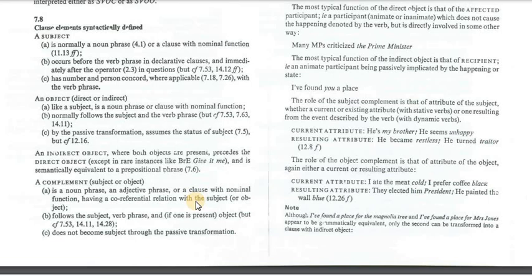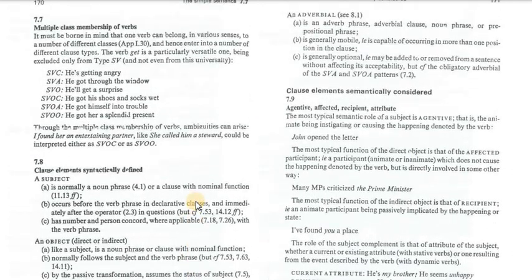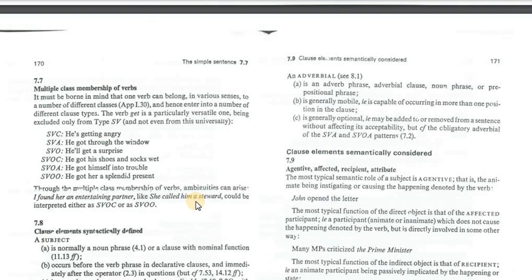It follows the subject and verb, of course. Subject, verb, complement: it comes after the subject and the verb, and it comes after subject, verb, object if it is an object complement. It doesn't become subject through the passive transformation. If I have a sentence that has a complement, for example, she is a teacher, we cannot transform this sentence into the passive, so the complement cannot be the subject of the sentence.